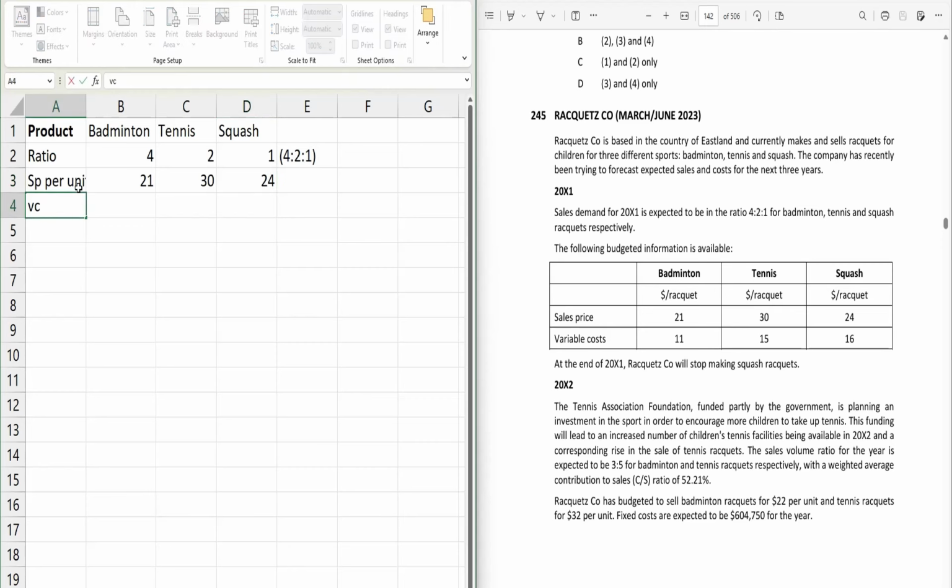Similarly, the variable cost per unit is 11 for badminton, 15 for tennis, and 16 for squash. All this information is given in dollars per racket, that means per unit.